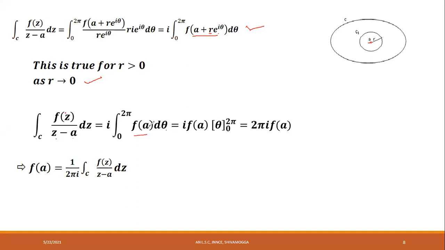You keep f of a outside, the integral of d theta is theta. Applying the upper limit 2 pi and lower limit 0, you get 2 pi i f of a. Therefore, f of a is equal to 1 divided by 2 pi i, integral over C of f of z divided by z minus a into dz.